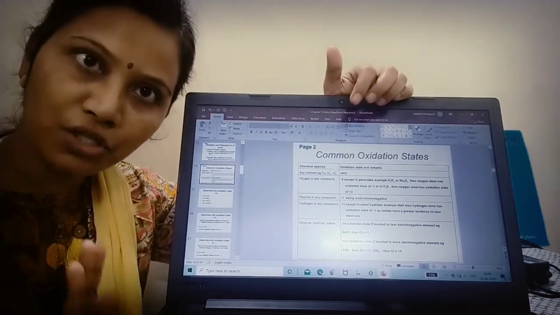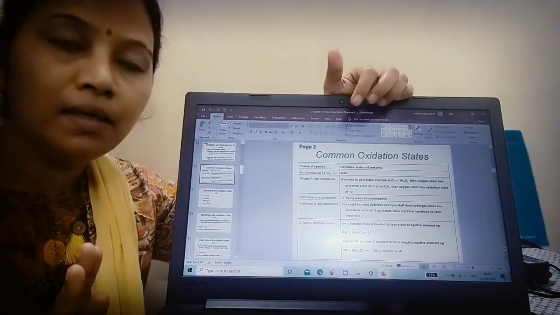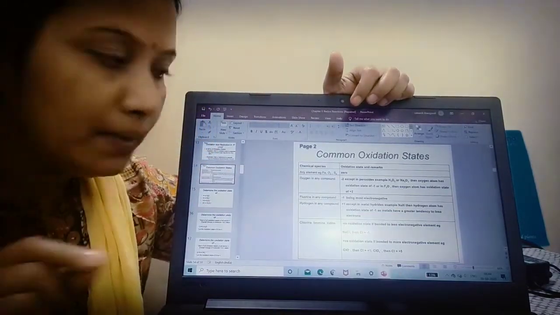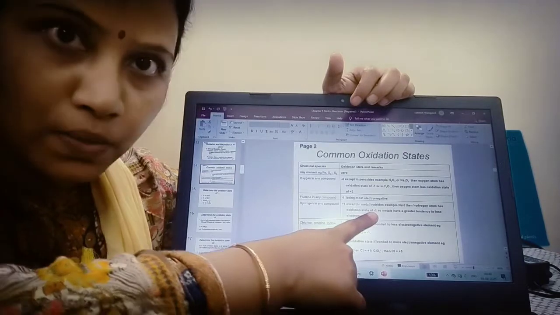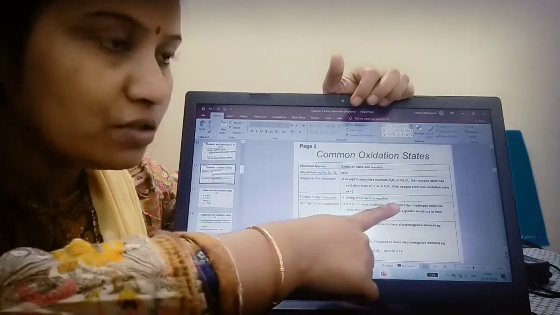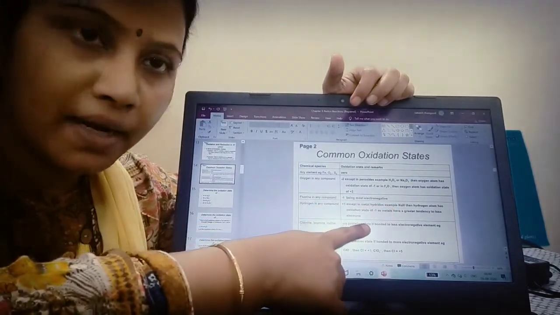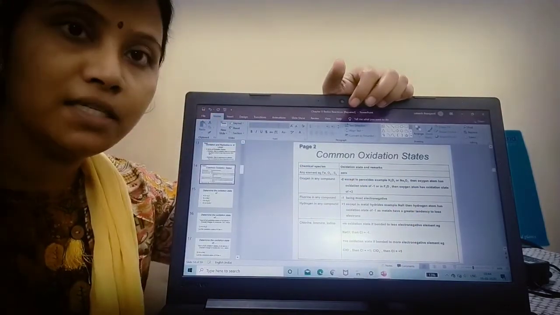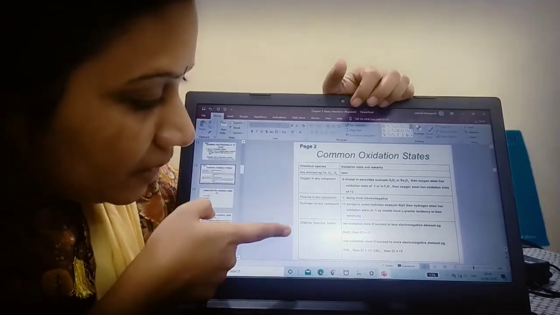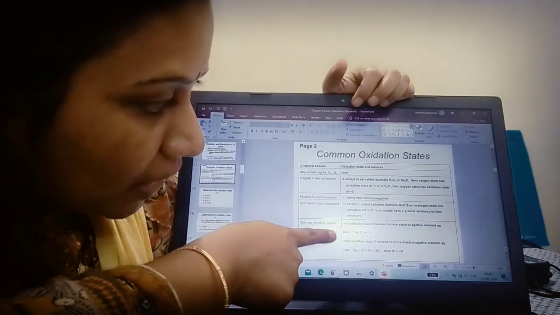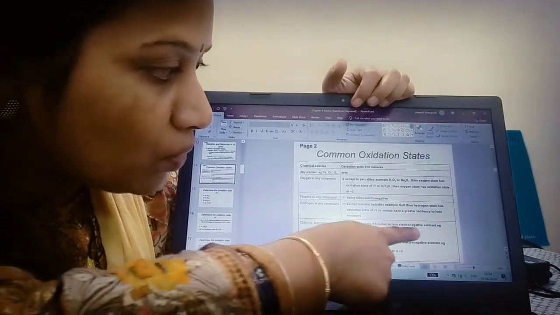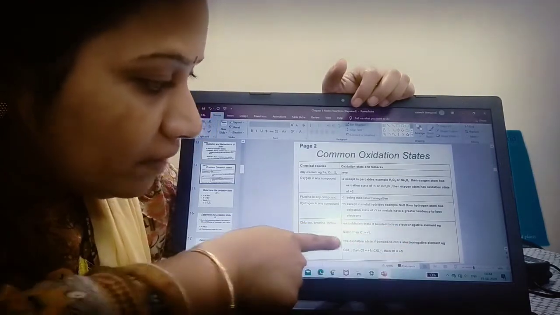Generally hydrogen should be +1, but in the case of sodium hydride it should be -1, because metals have a greater tendency to lose their electrons. Then chlorine, bromine, iodine, they all should have a negative oxidation state when they are bonded to a less electronegative element.